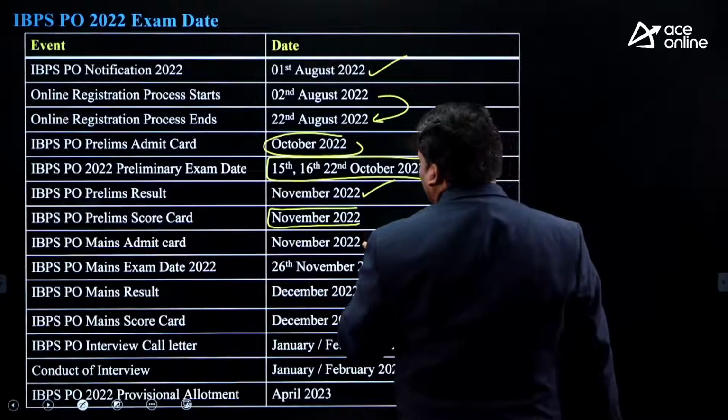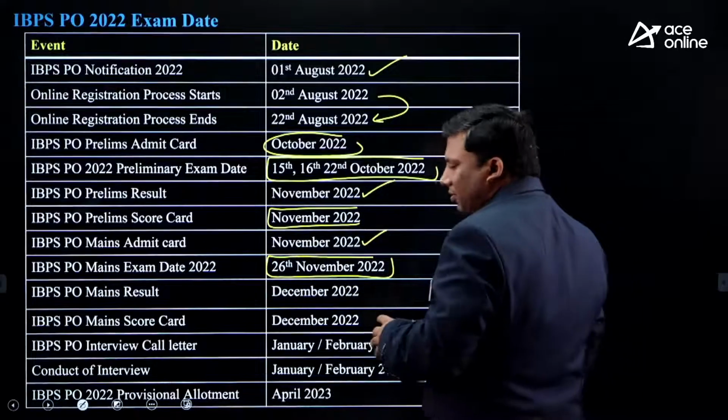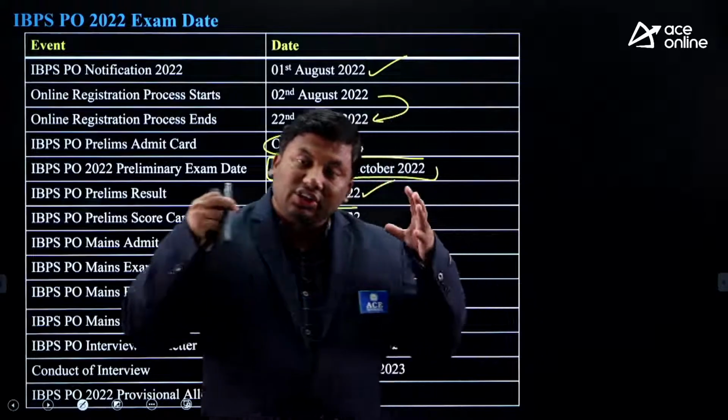Mains admit card will come in November. Mains exam date is 26th November. Too many bank examinations are going to happen in the next 3 to 4 months.